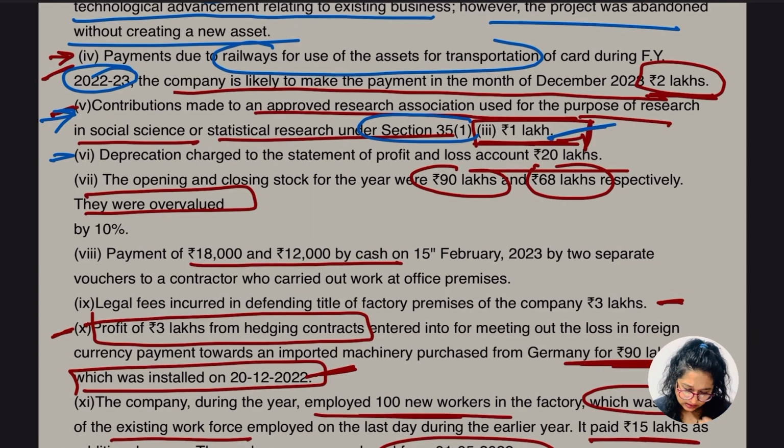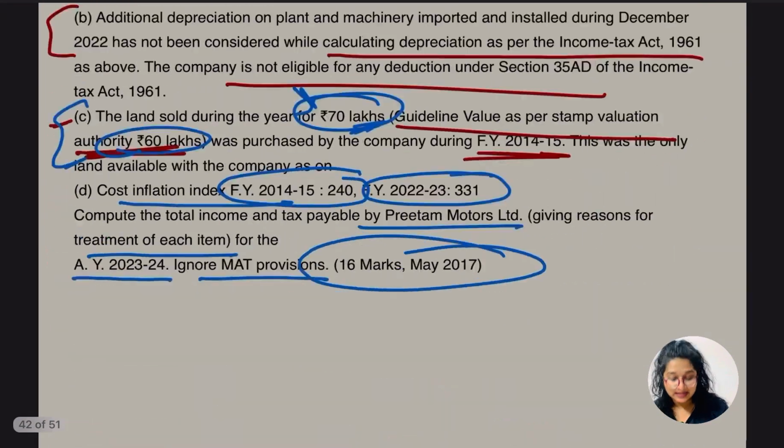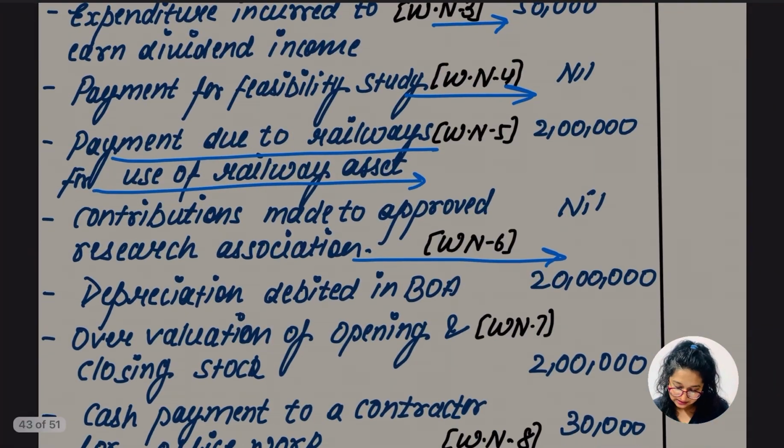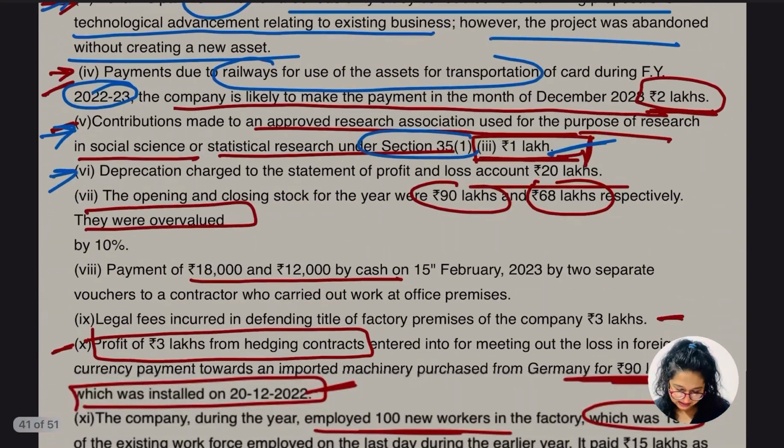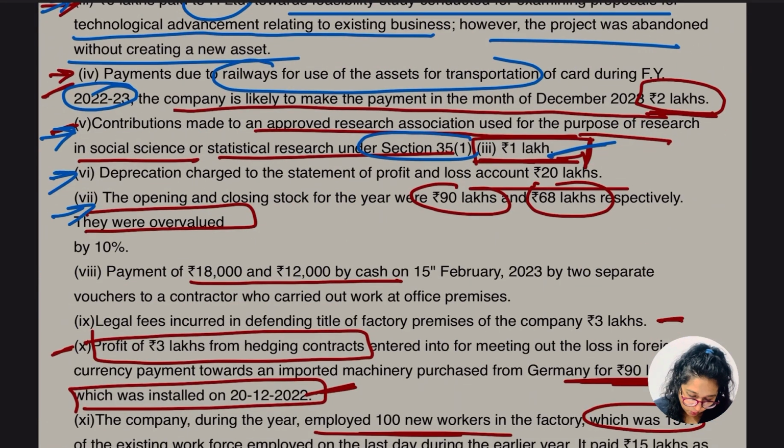Now let's go for the other. Point 6 says the depreciation charged to P&L account is 20 lakh. Yes, we are going to add back this 20 lakh. We know we don't need any explanation in this case, right? Let's go for the other point. Opening balance and closing balance are 90 lakh and 68 lakh. Opening is 90, closing is 68, and they are overvalued.